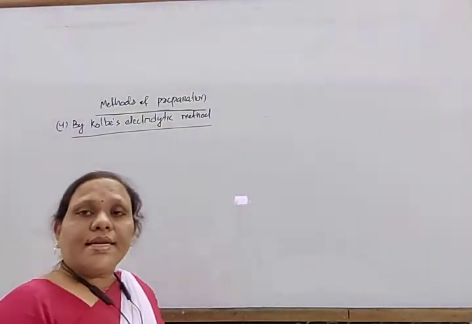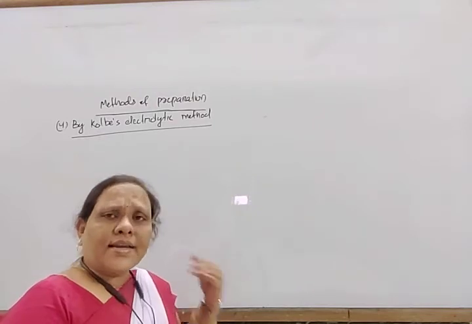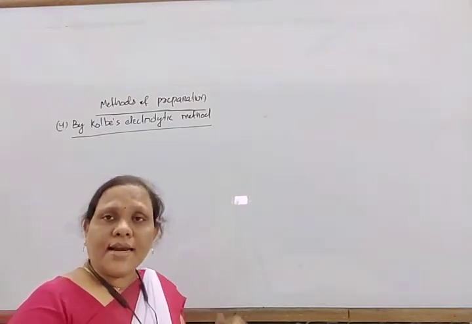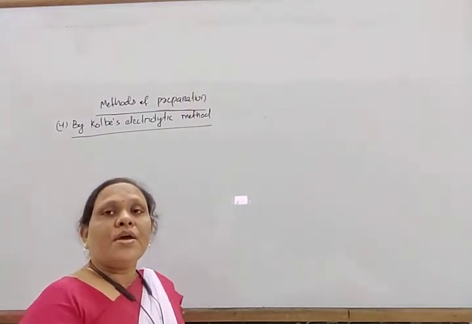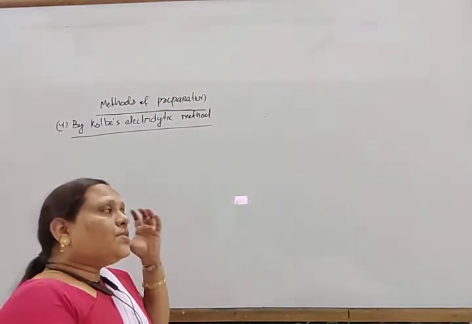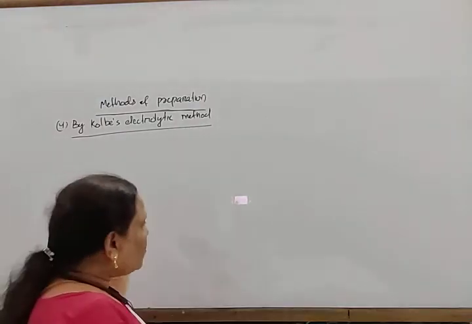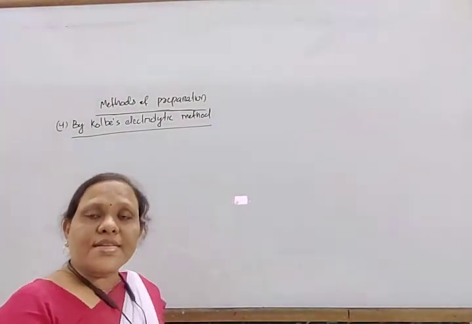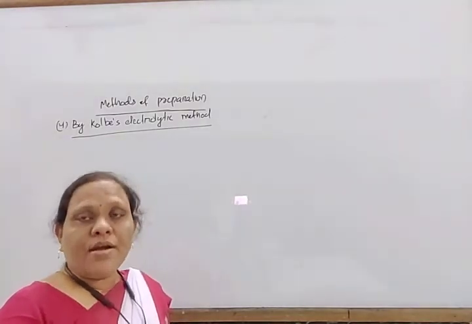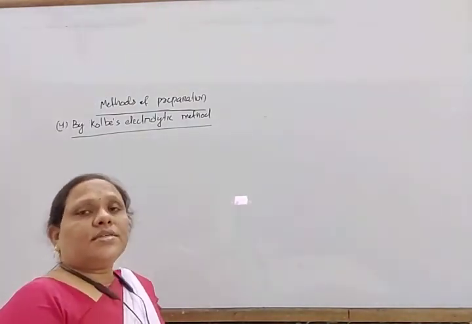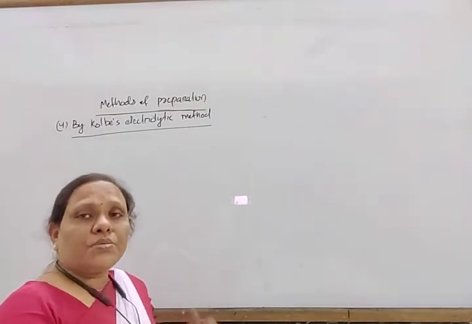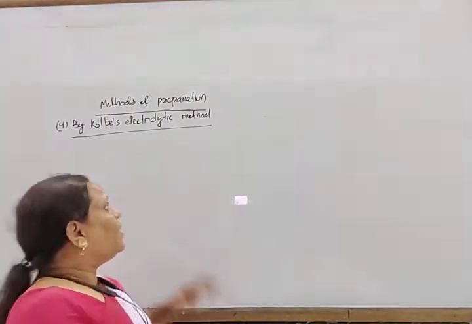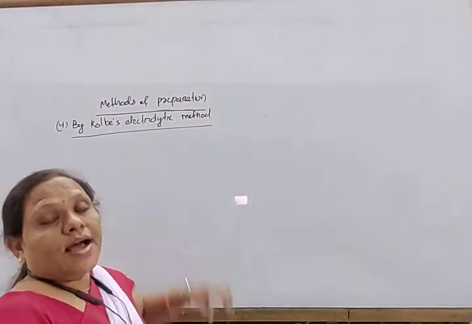In Kolbe's electrolytic method, all the hydrocarbons, that is alkane, alkene, alkyne, all can be prepared. When you take the sodium or potassium salt of a saturated monocarboxylic acid, it gives alkane. But if we take the saturated solution of sodium or potassium salt of dicarboxylic acid, then it gives alkene.